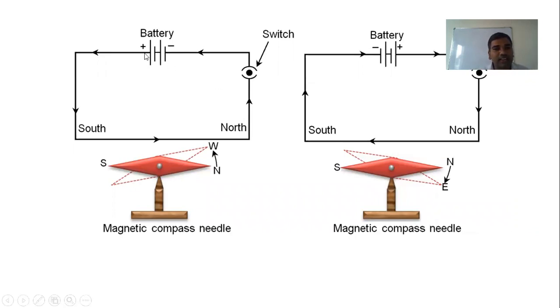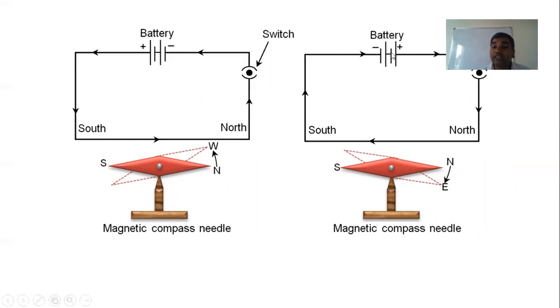We can observe here that the current is flowing from positive to negative, from the battery's plus to minus. Then he placed a magnetic compass here. It is deflected from its original position to the west. So the north pole of the magnetic compass needle is deflected in the west direction.